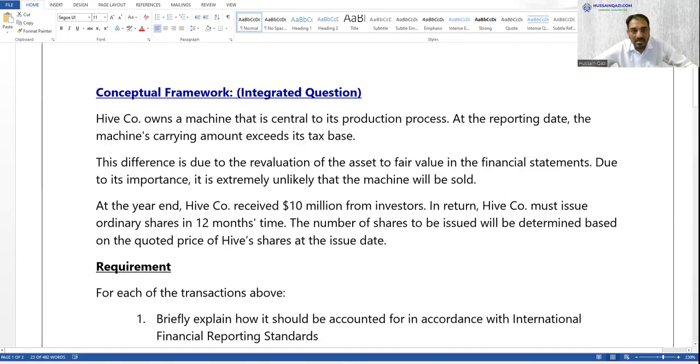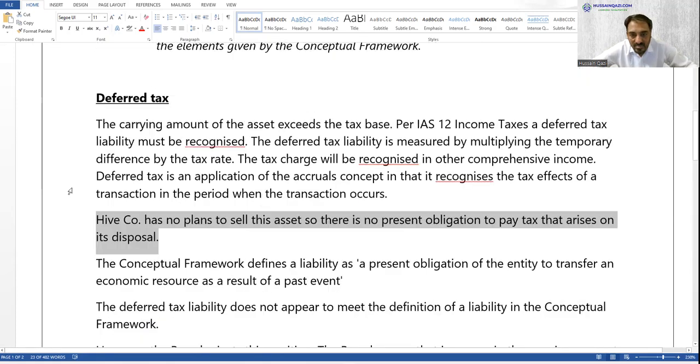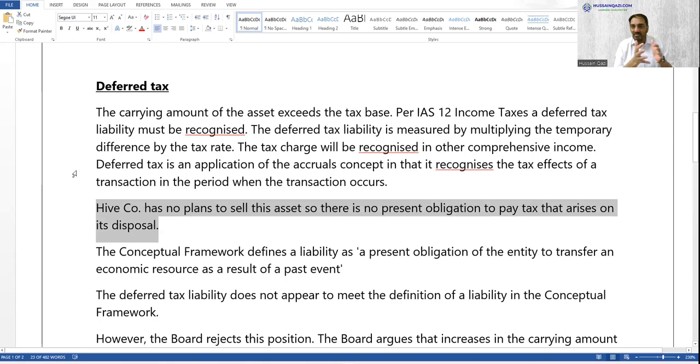If we record the deferred tax liability for the fair value adjustment, so in fact the fair value adjustment is made here, and we are recognizing the deferred tax liability, but there is a question. The deferred tax liability we are reporting is in a scenario that whenever the asset is sold, we will pay that tax.